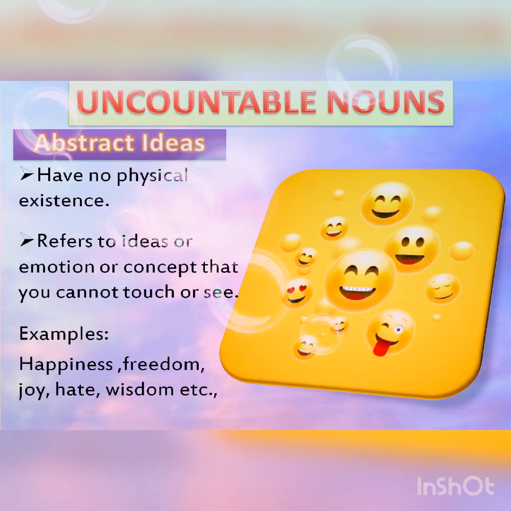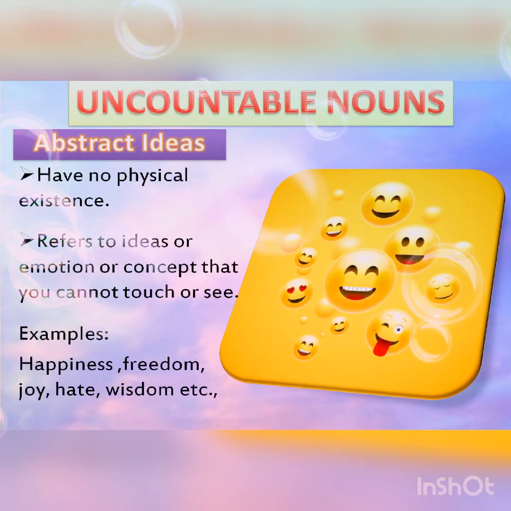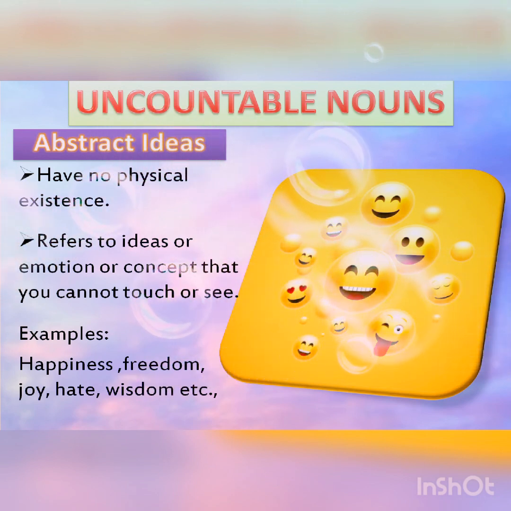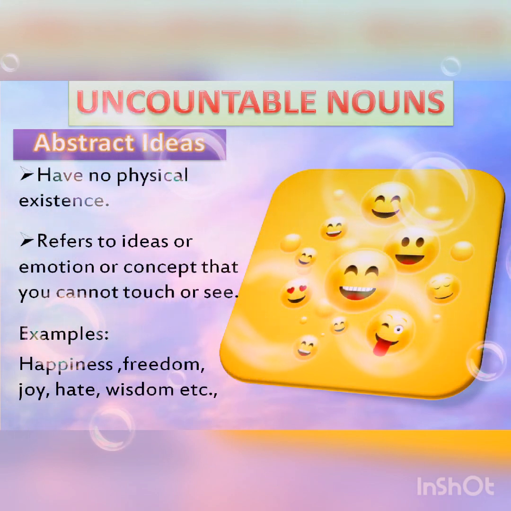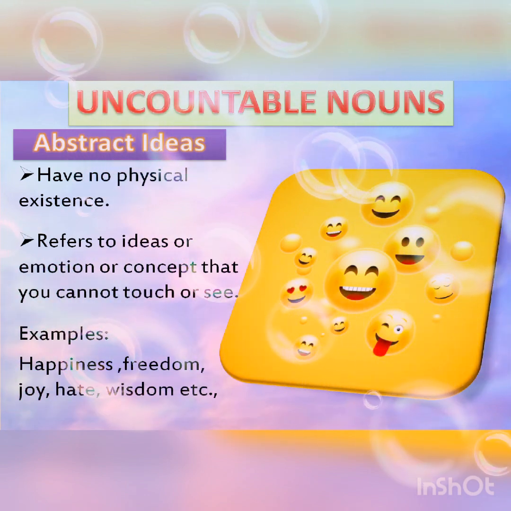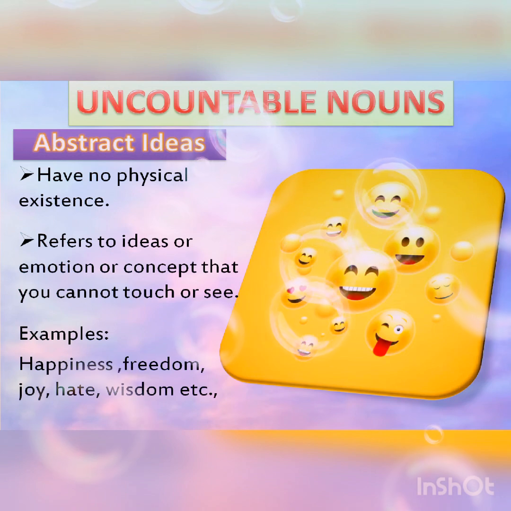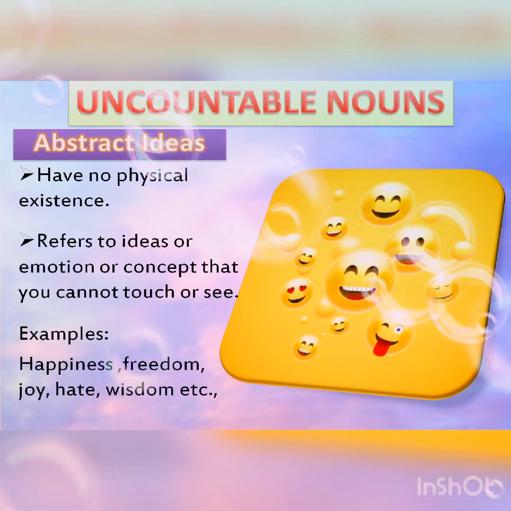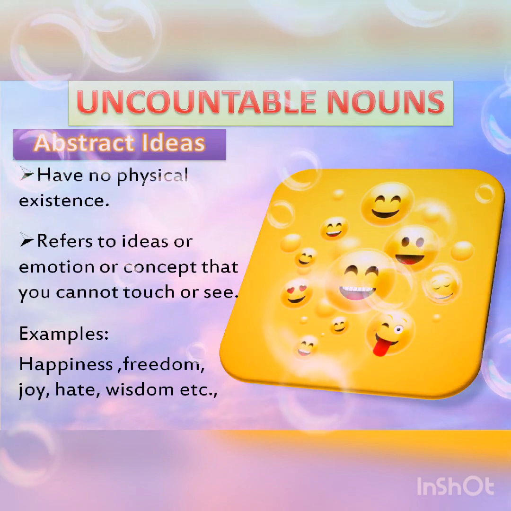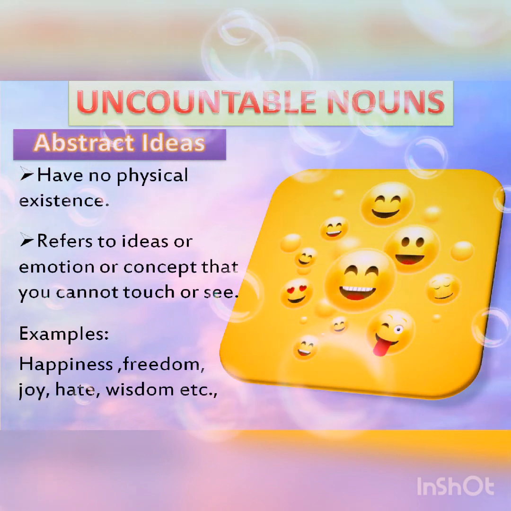Abstract ideas come under uncountable nouns. First one, it doesn't have any physical existence. It doesn't have any action. It refers to ideas or emotions or concepts that you cannot touch or see, what we have seen in the abstract noun.